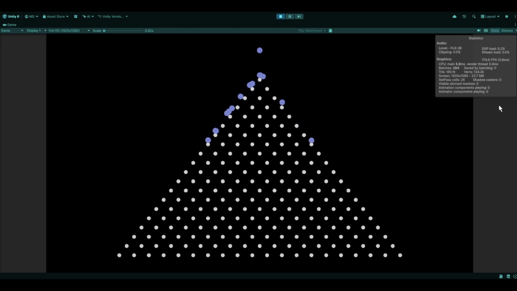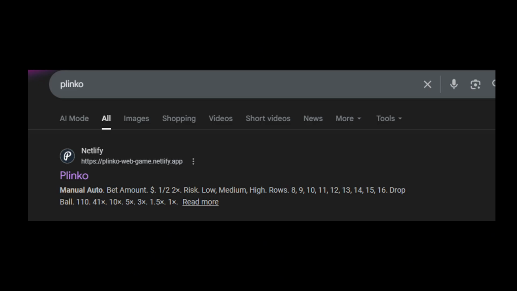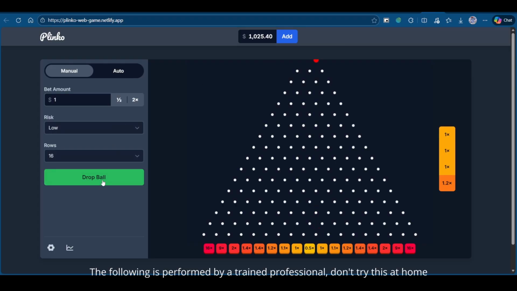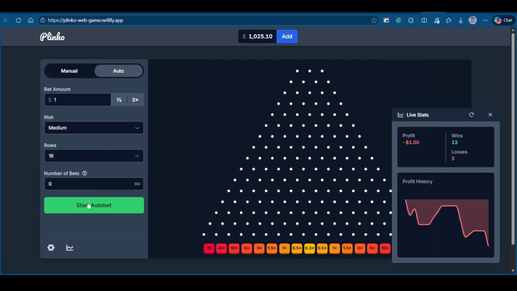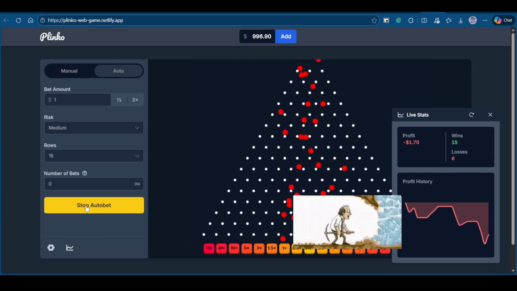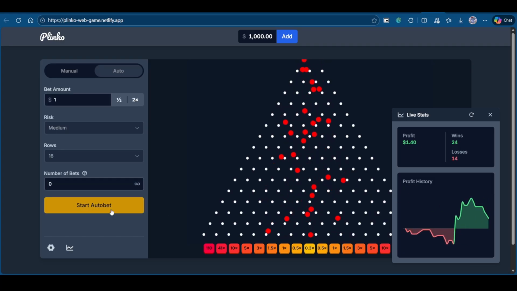So originally I just wanted to replicate Plinko, but it seemed like somebody already beat me to it. Unlike the actual gambling website, this version doesn't play with real money, so there's no stake involved. The game is basically you drop a certain amount of money balls from the top and they move left or right down to the bottom, and a multiplier is applied to the ball at the end. I tried it out and maybe gambling isn't so bad after all.